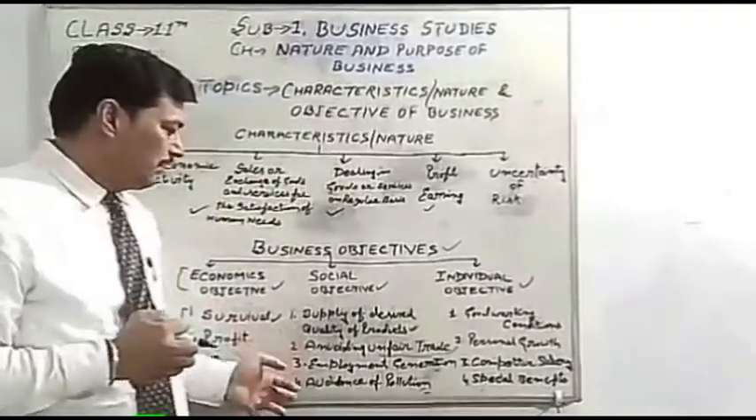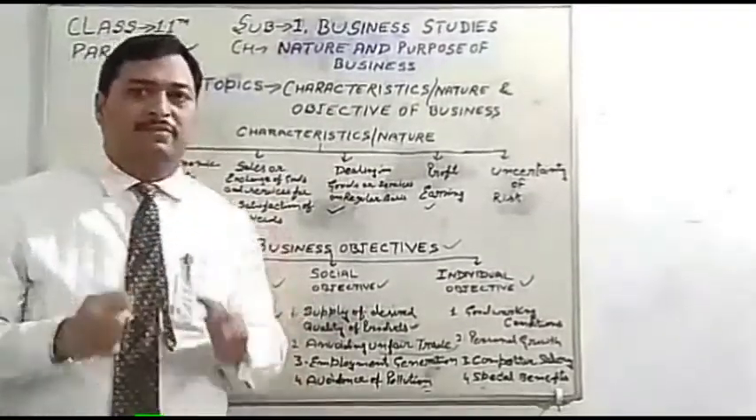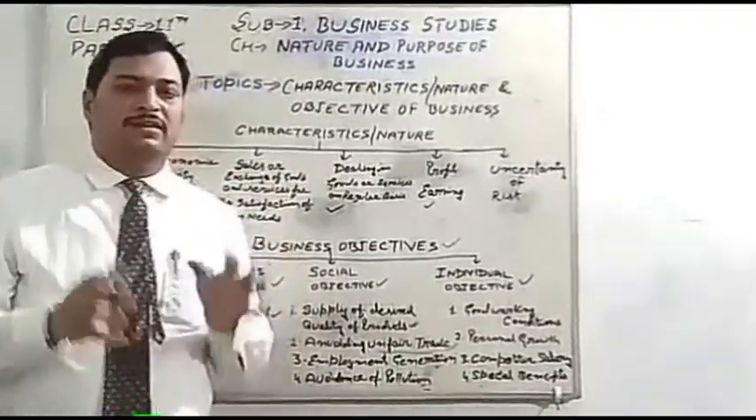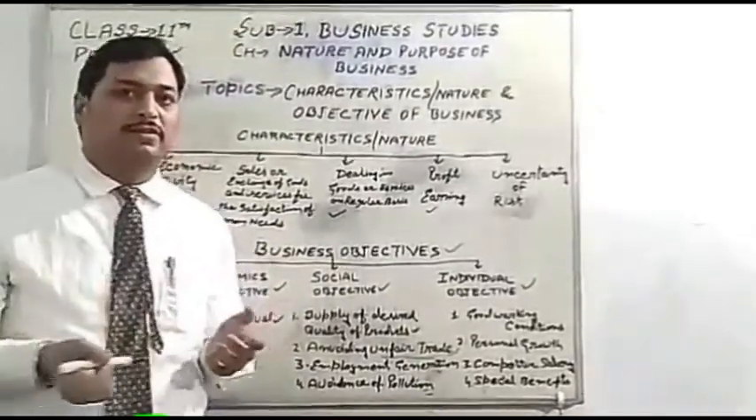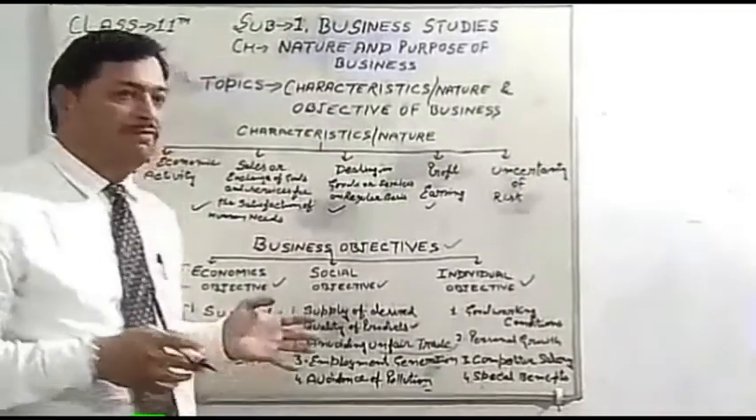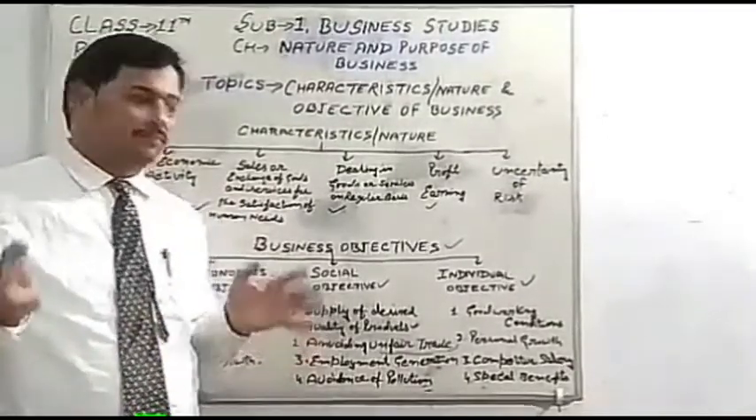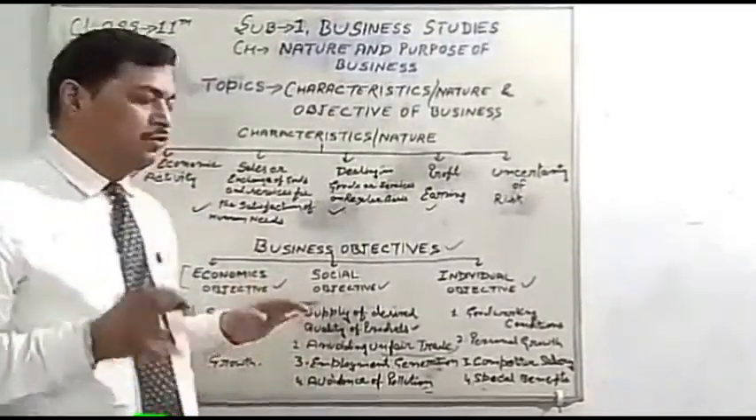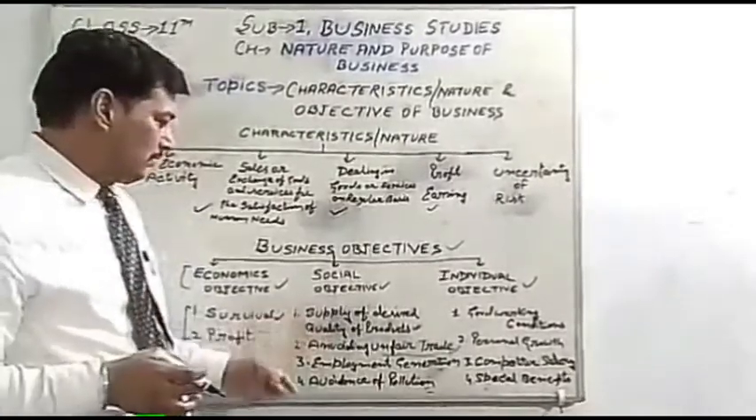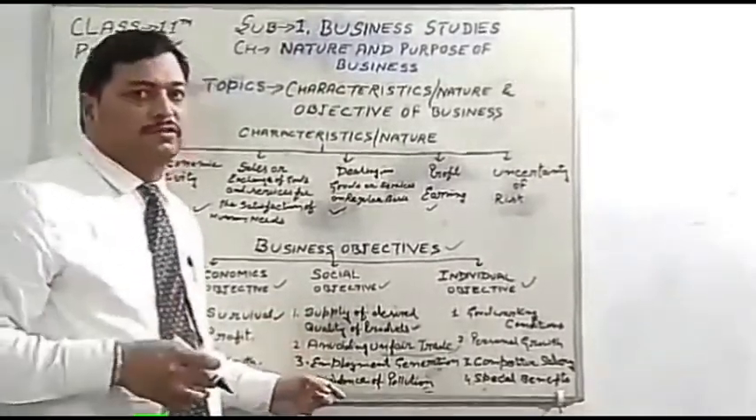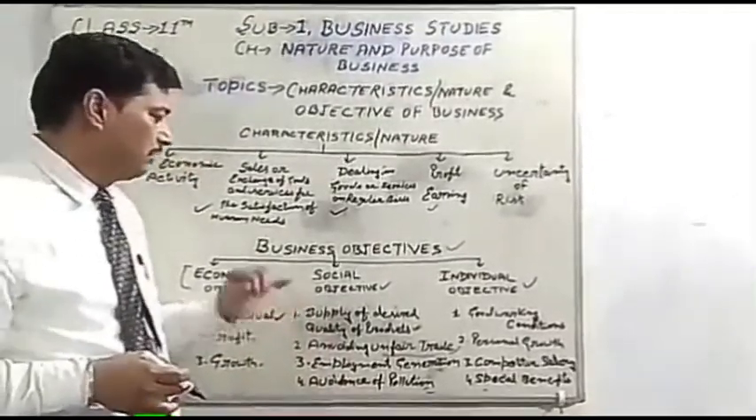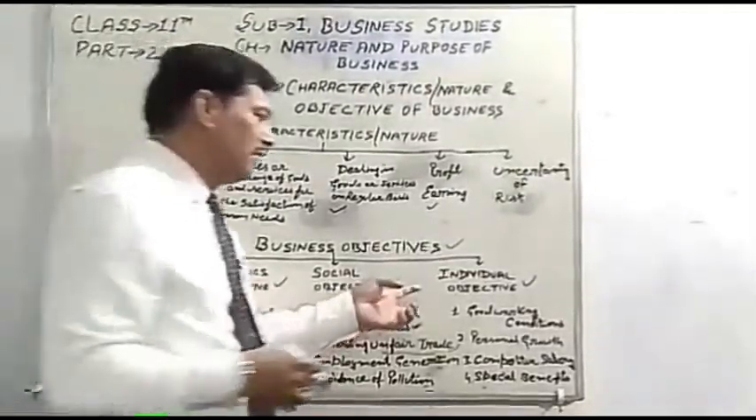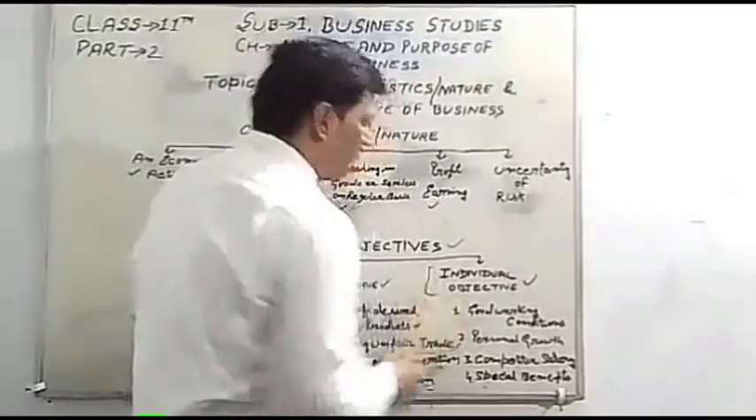So the businessman has to consider an eco-friendly atmosphere and eco-friendly techniques. That's why the society will be safe. The environment will not be polluted by industrial pollution. So students, we have discussed the economic objective and the social objective. Next is the individual objective.